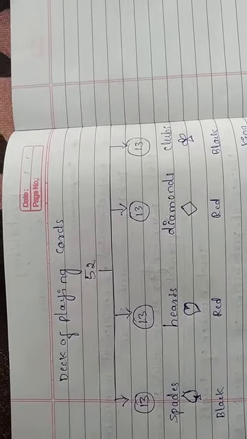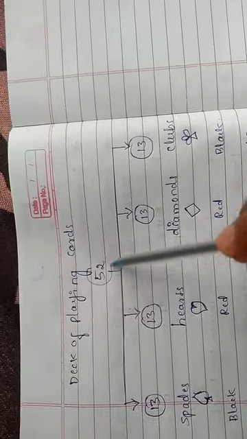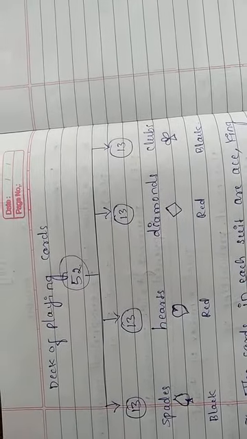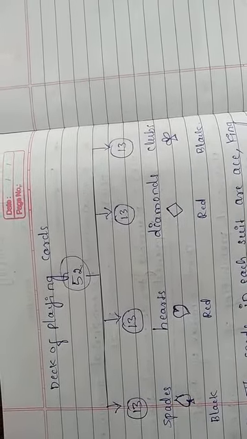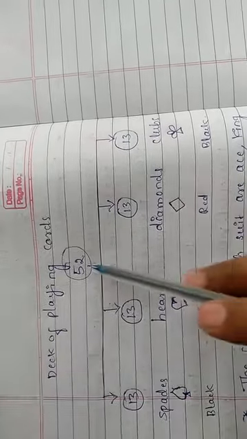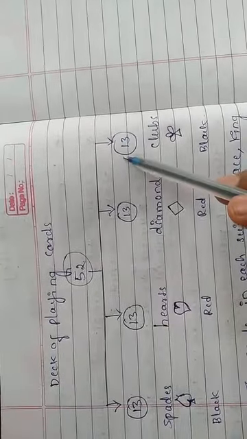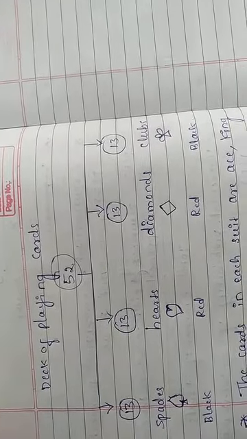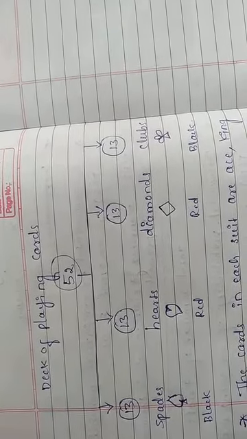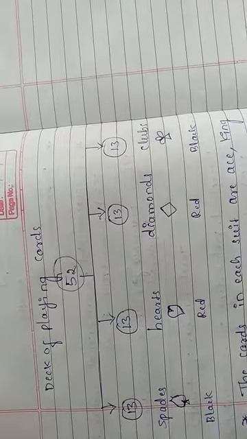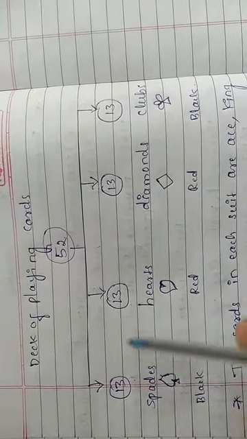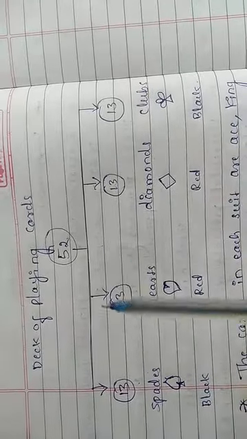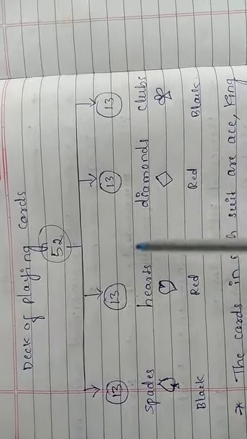So we know that the pack has 52 cards, which are divided into 4 suits, with 13 cards in each group. See here 13, 13, 13. The 52 cards are divided into 4 suits and each suit has 13 cards.